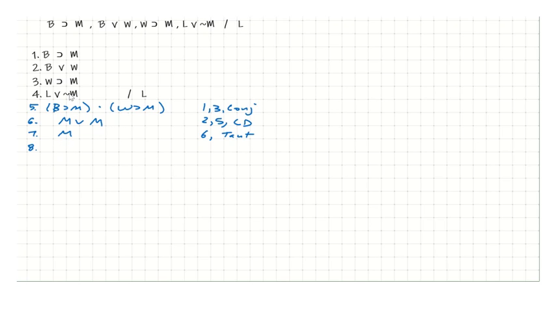M is the opposite of the right-hand disjunct at line 4. It's not the negation, but it is the opposite. But that means that we are very close to being able to use DS. All we have to do is double negate the M at line 7. Now we do have the negation of the right-hand disjunct, and that means we may derive the other disjunct. And that's the proof for number 10 on problem set 5.